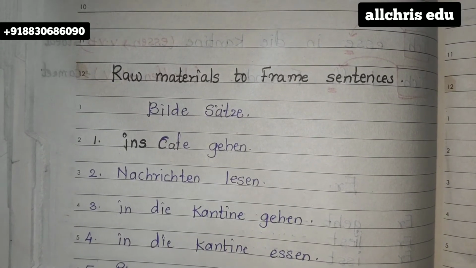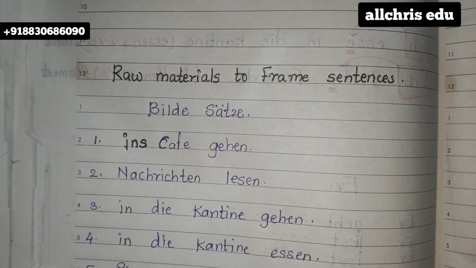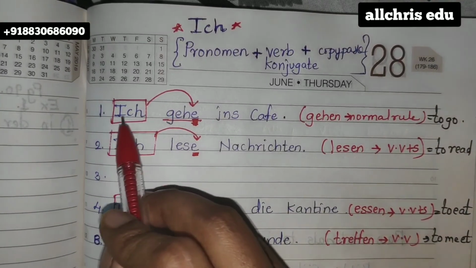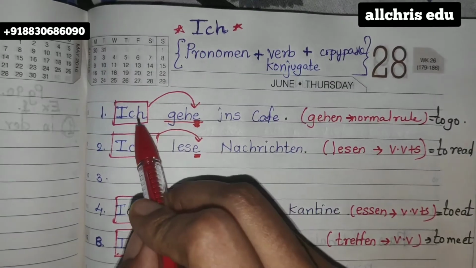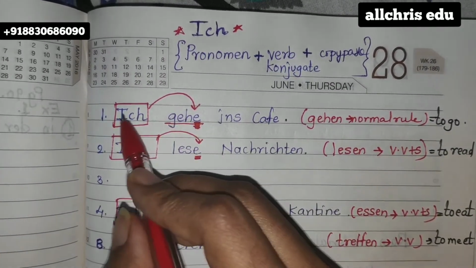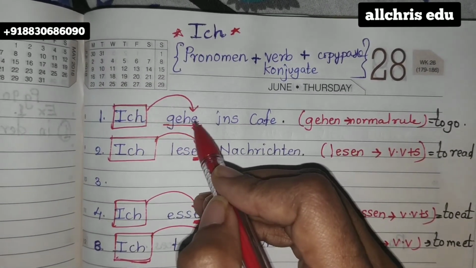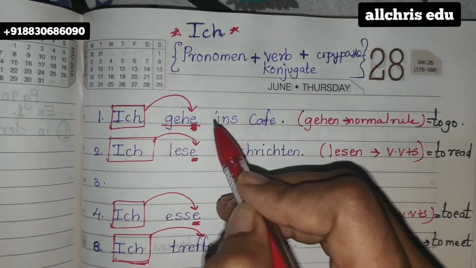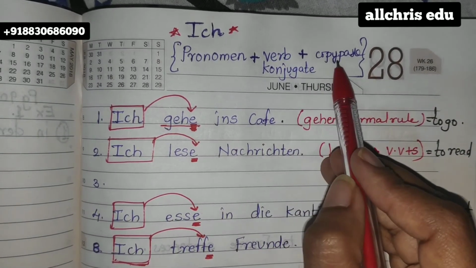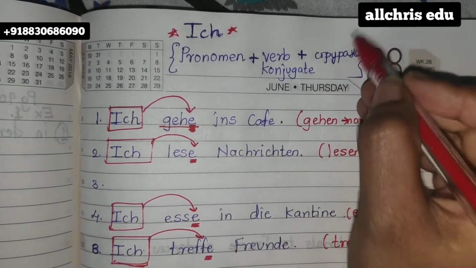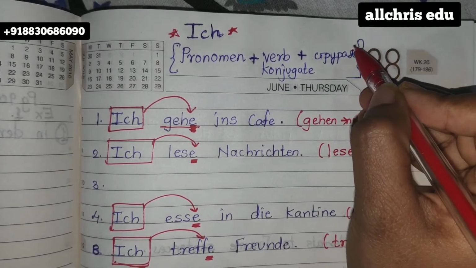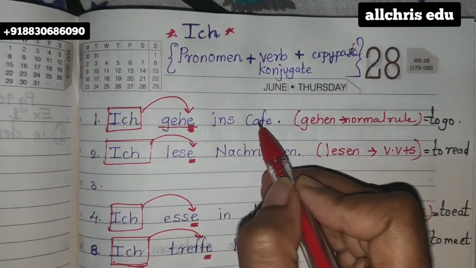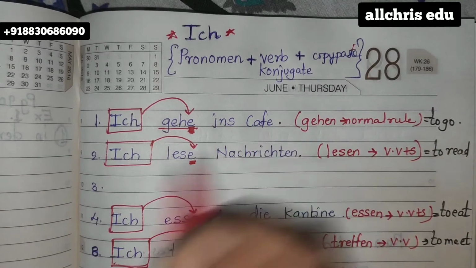So the first line, gehen is a verb. I have written the ich word as mentioned. Then I have written the verb gehen. I have conjugated it with e because of ich, and then I have copy pasted, because here it is written copy paste. So I have copy pasted it, Café. This part I have copy pasted.